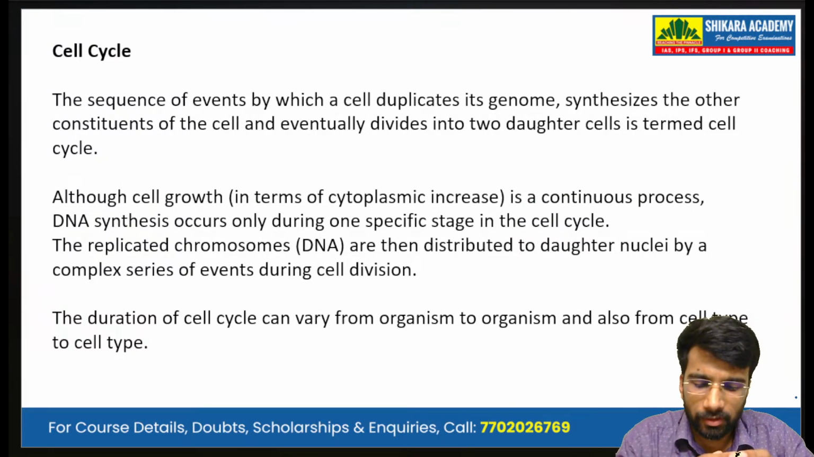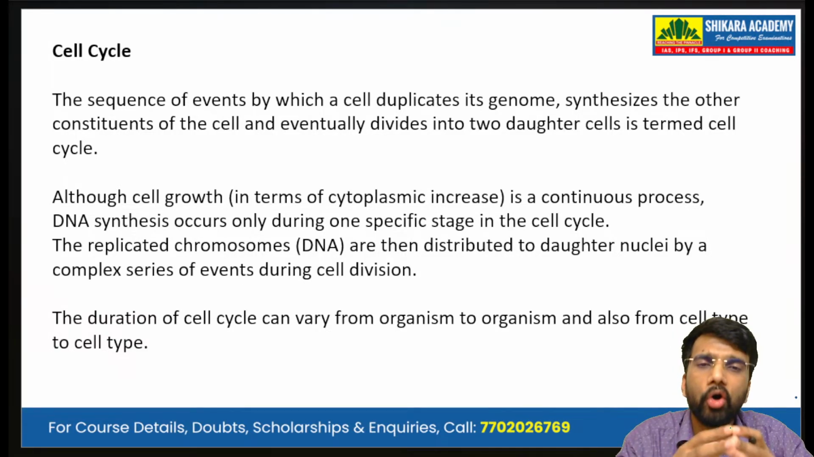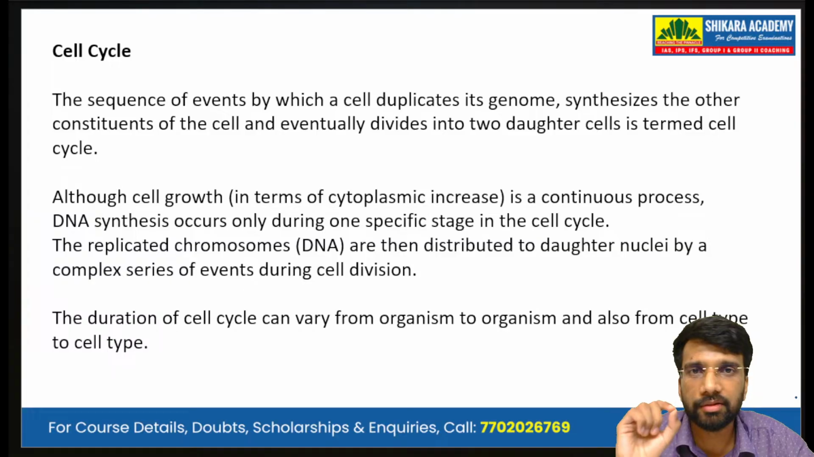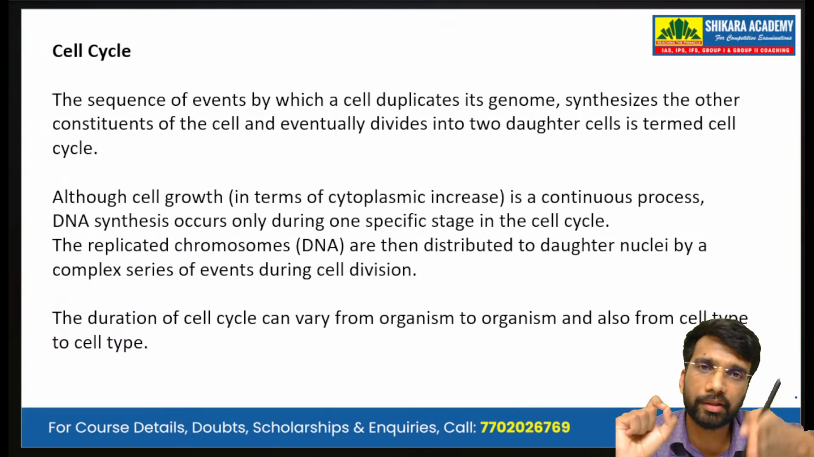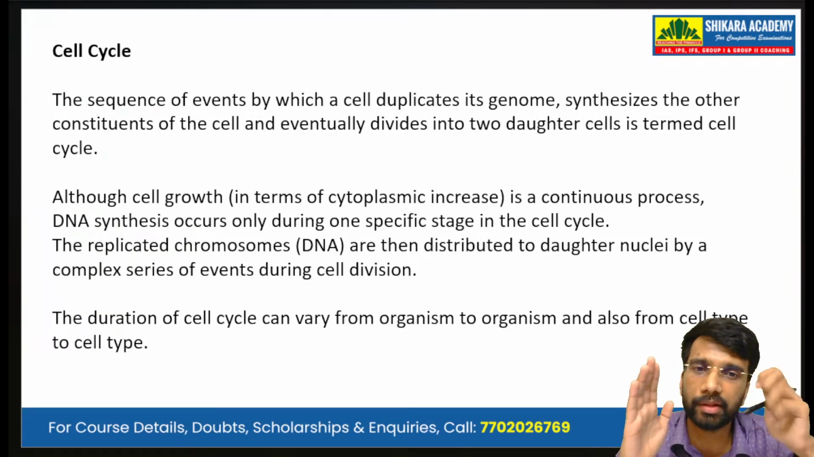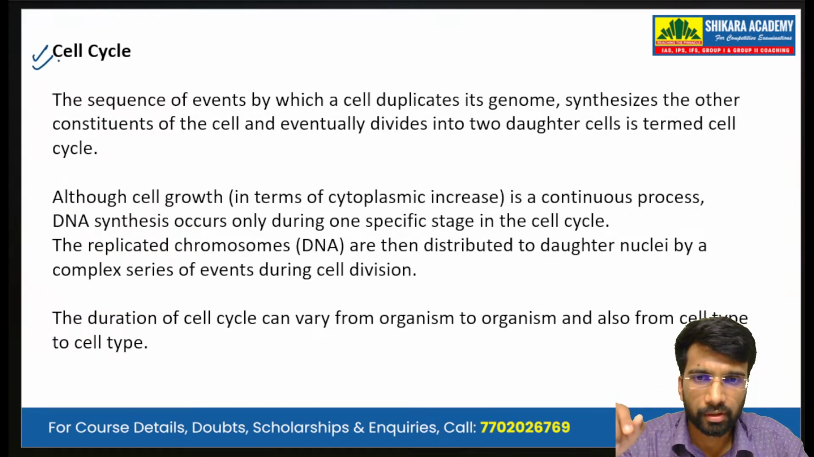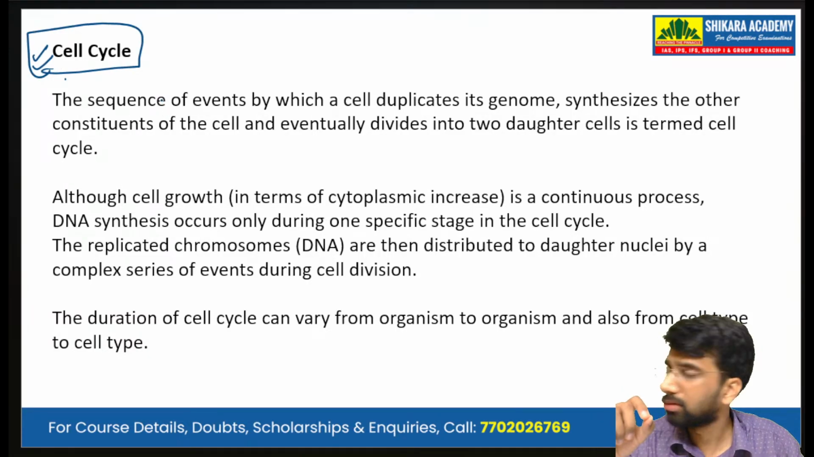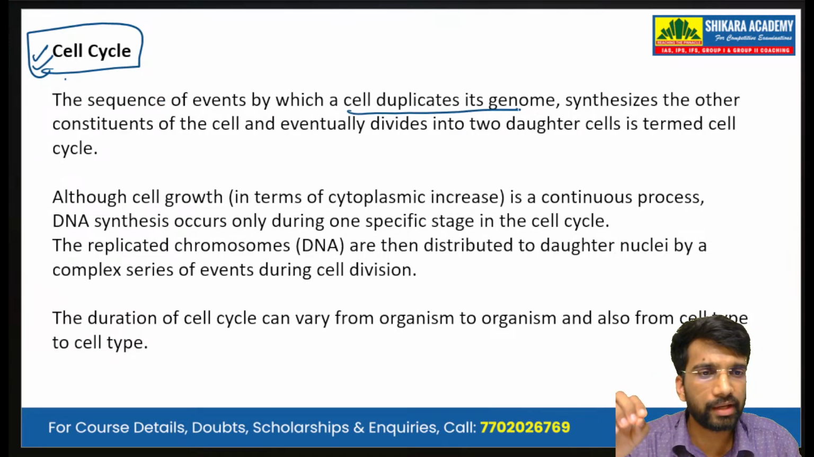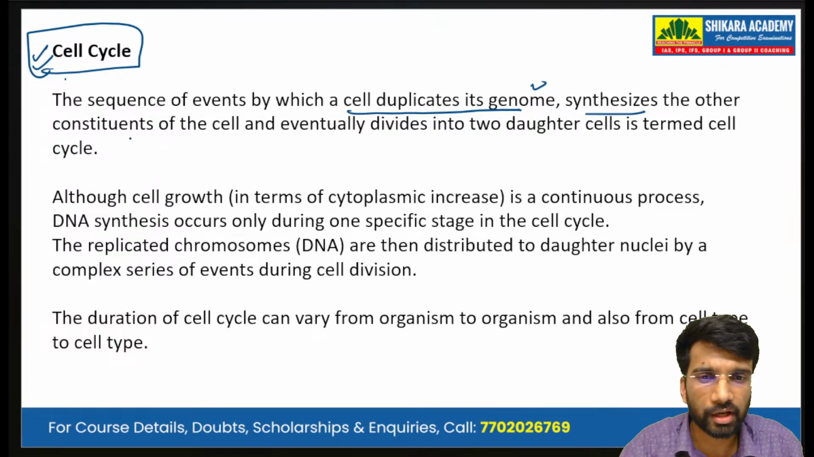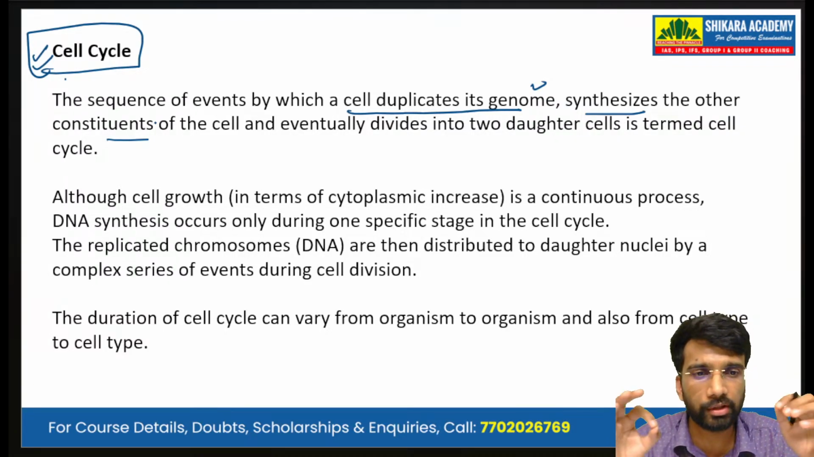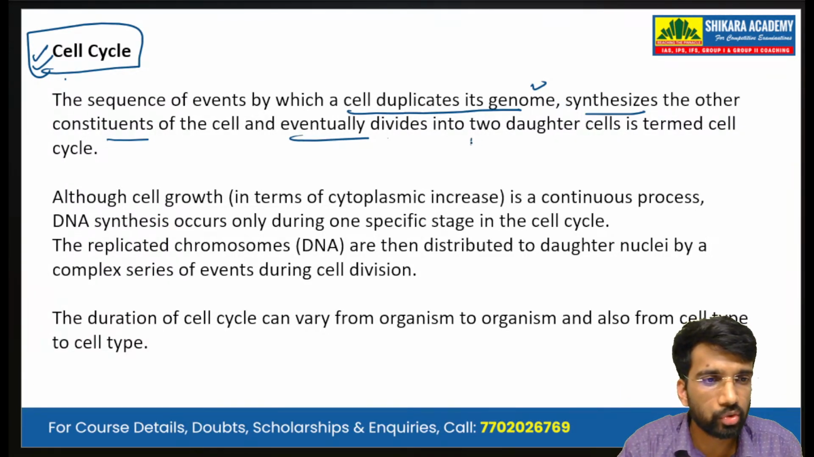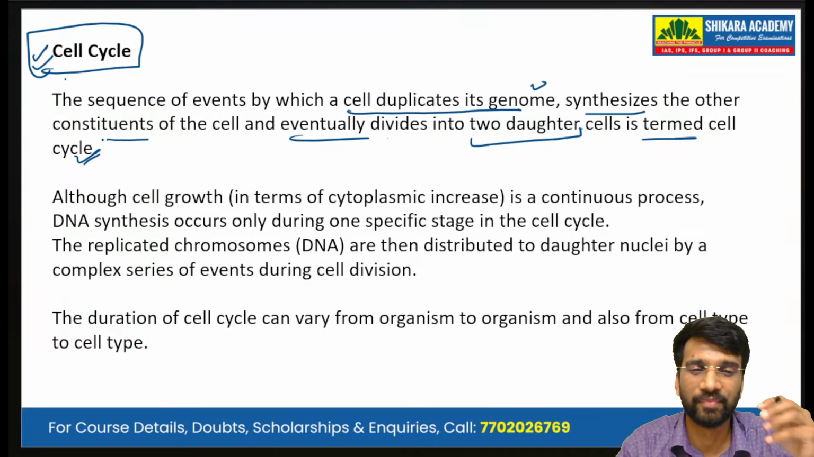Now, after learning the basics about cells, let's discuss the cell cycle. We have learnt in the cell theory that all existing cells come from pre-existing cells. So the cell cycle is the sequence by which a cell duplicates its genome, synthesizes the other constituents of the cell, and eventually divides to give rise to two daughter cells. This is termed the cell cycle.